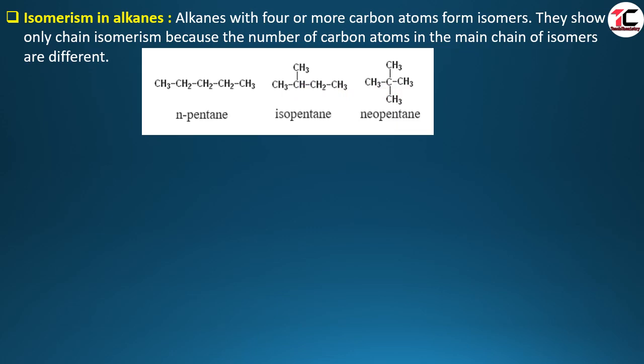In the first one, we can see there is a chain of 5 carbon atoms in the main chain, so it is normal pentane. In the second figure, there is a chain of 4 carbon atoms, so it is called isopentane. In the third figure, from this side there is a chain of 3 carbon atoms, and from this side also a chain of 3 carbon atoms, so it is called neopentane. But they are all pentane. They have the same molecular formula but different structures.